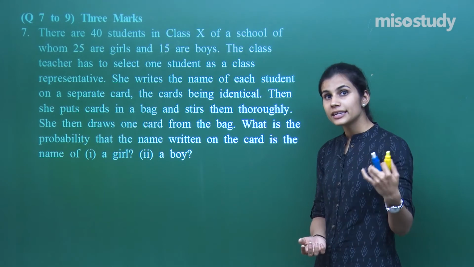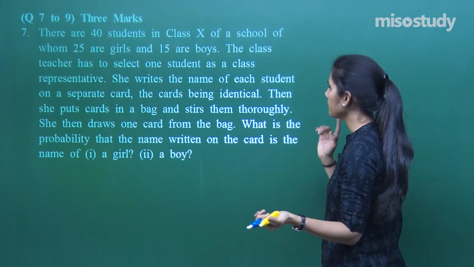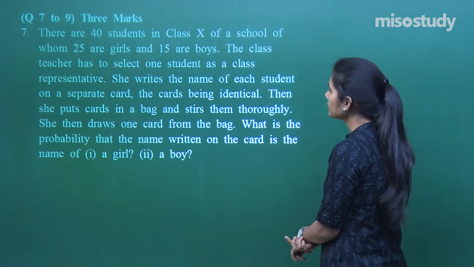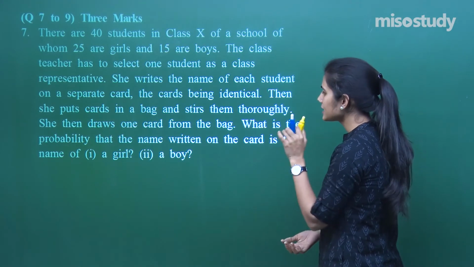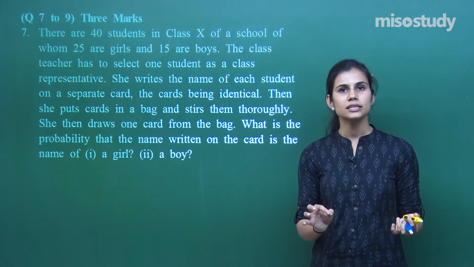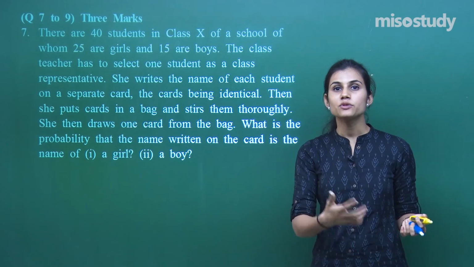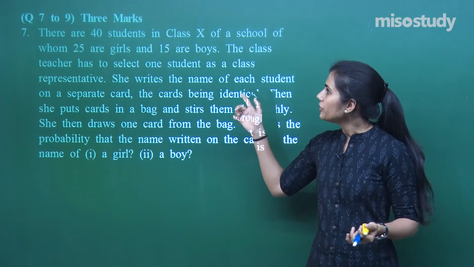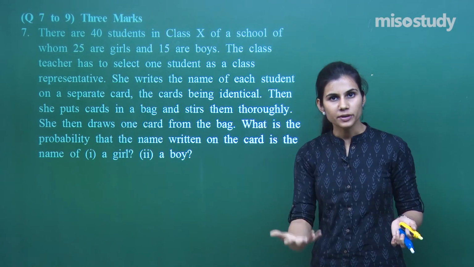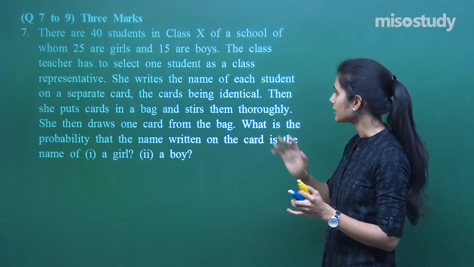In each card there is a name of a single student written, and there are 40 students, so there are 40 cards which have been put in a bag, and she stirs the bag thoroughly. Then she draws exactly one card from the bag. So there is a bag consisting of 40 cards. Out of those 40 cards, 25 cards have names of girls written on it, and the rest 15 cards have names of different boys written on it. This is how 40 cards are there inside that bag.